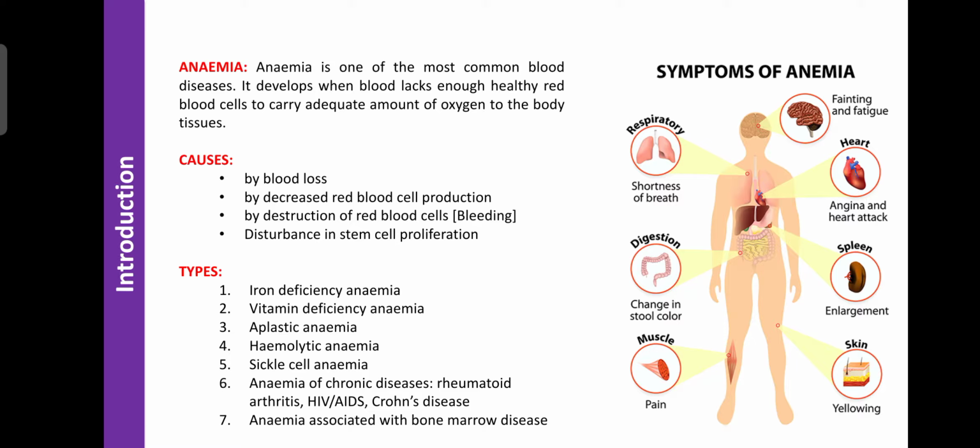If the number of RBC decreases, that condition is known as anemia, and anemia is one of the common disorders or diseases in human beings, where the supply of oxygen or the RBC number decreases. It is corrected with the help of a group of medications and nutrition known as the hematinics.